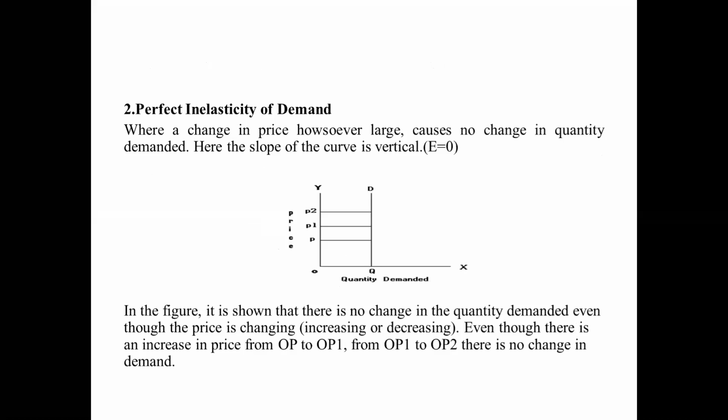And next one is the perfect inelasticity of demand. It simply says that E equal to 0. That means the quantity of demand is constant, but the price is varied. In this case, a change in price, however large, causes no change in the quantity demanded. The quantity of the product is not changing. Okay, that is called perfect inelasticity of demand.